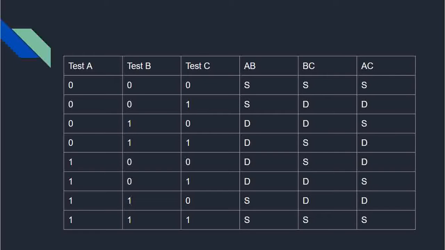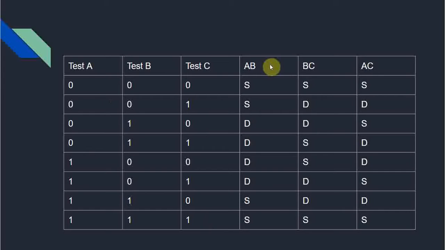So we know how to fill this kind of table, right? For test A, first 4 zeros, then 4 ones. Then for test B, 2 zeros, 2 ones, 2 zeros, 2 ones. Then for test C, 0 1, 0 1, 0 1, 0 1. So 0 0 0 is one possible combination. 0 0 1 is one possible combination. 0 1 0, 0 1 1, and like this we have 8 possible combinations.